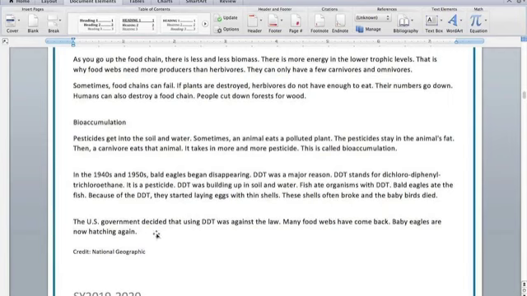The U.S. government decided that using DDT was against the law. Many food webs have come back. Baby eagles are now hatching again. So really quickly, can anyone describe for me what bioaccumulation is or how it affects animals?